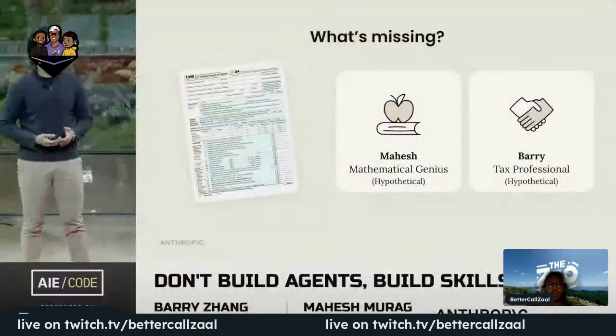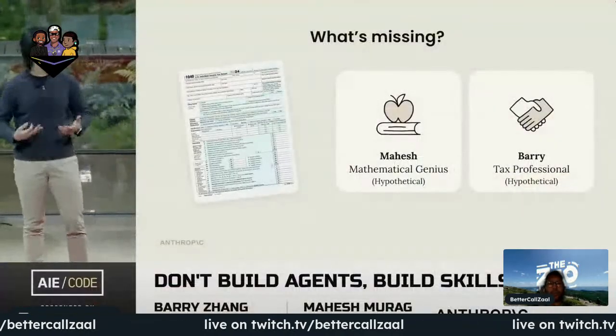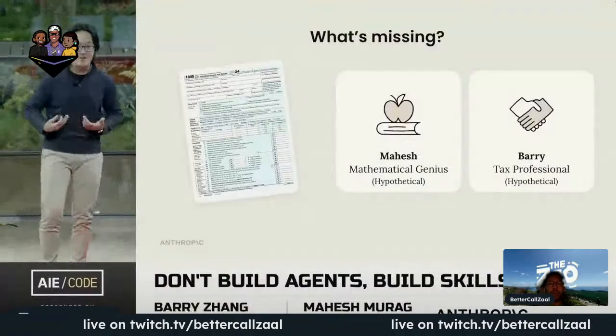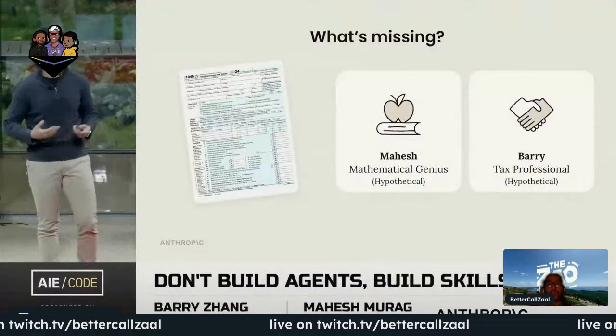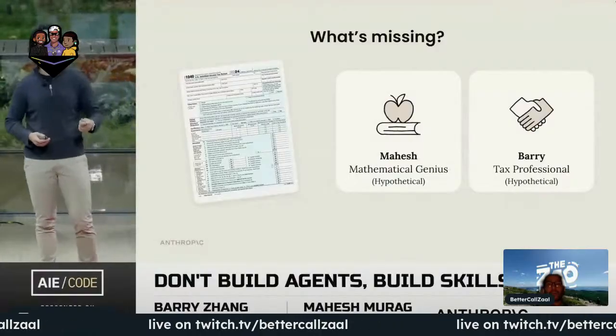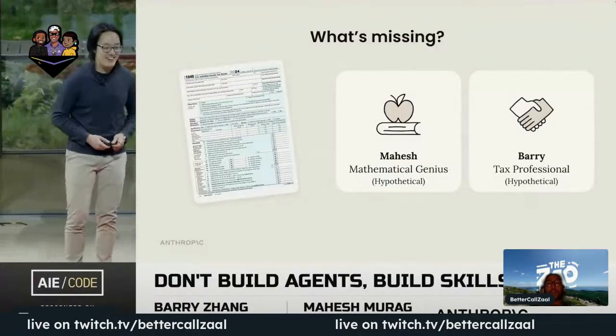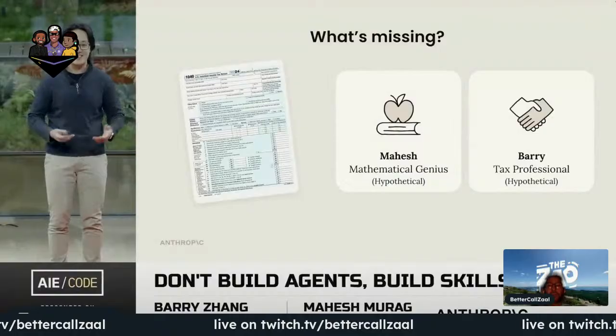Who do you want doing your taxes? Is it going to be Mahesh, the 300 IQ mathematical genius, or is it Barry, an experienced tax professional? Right? I would pick Barry every time. I don't want Mahesh to figure out the 2025 tax code from first principles. I need consistent execution from a domain expert. Agents today are a lot like Mahesh. They're brilliant, but they lack expertise.